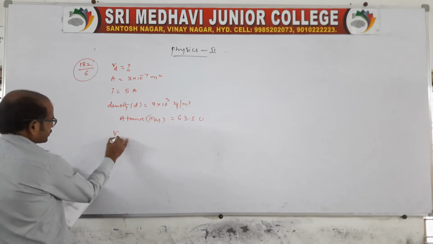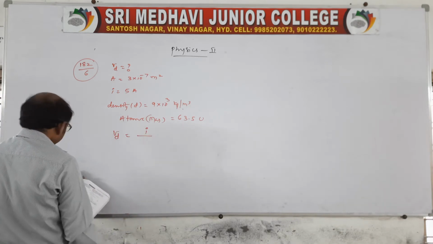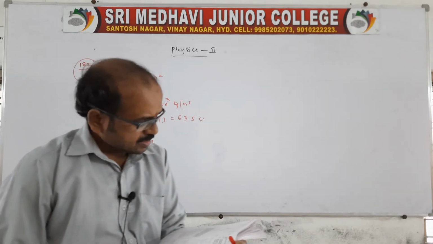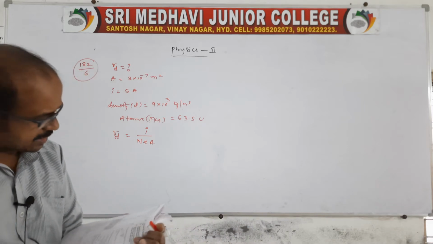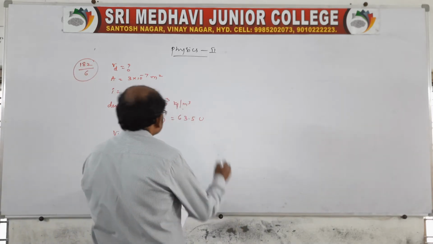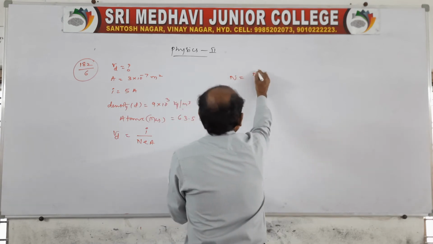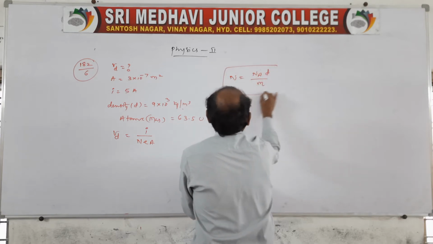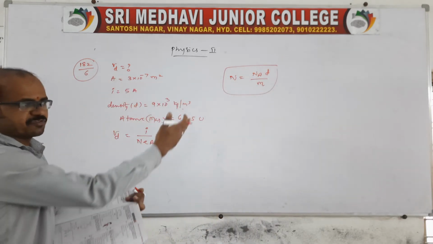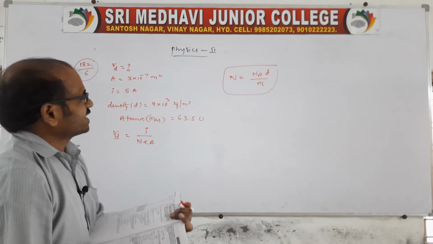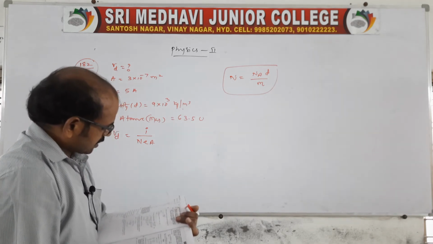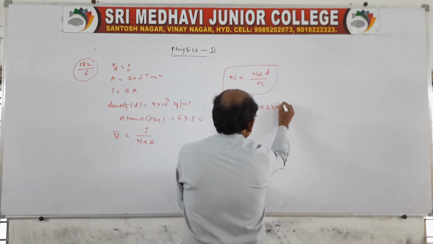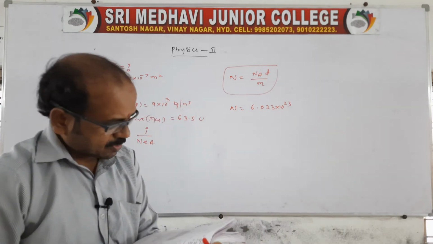Now what is being asked? Drift speed. Of course, we know Vd is equal to I by capital N e A. First of all we need to find capital N, because we don't know N. We know the density. Just now I told you, capital N is equal to Avogadro number into density by atomic mass. Do you remember this formula? Capital N is equal to N A d by small m.